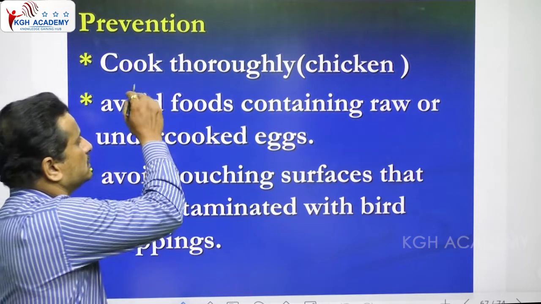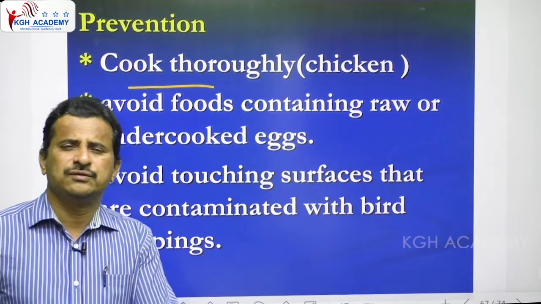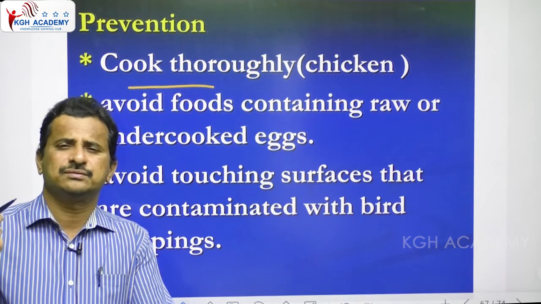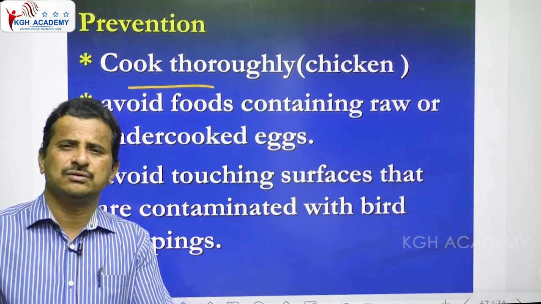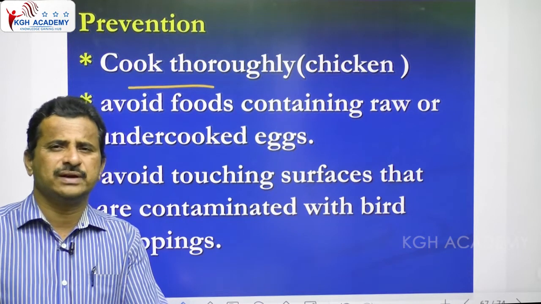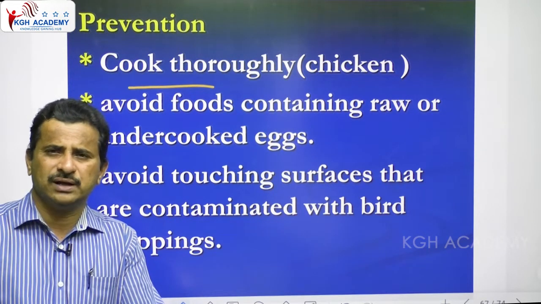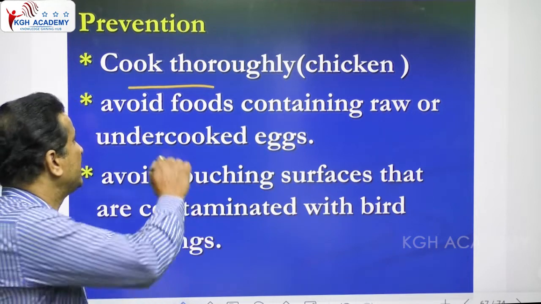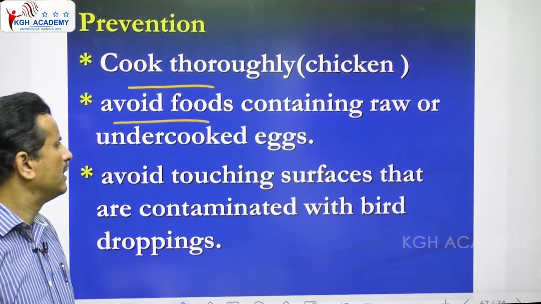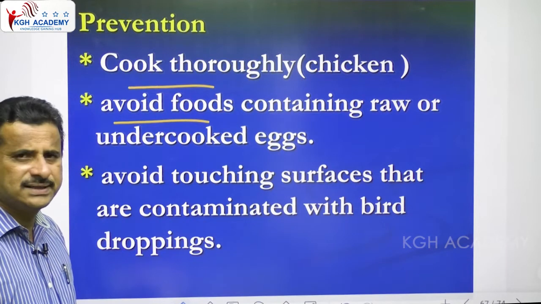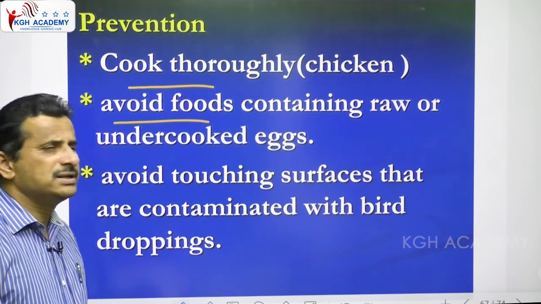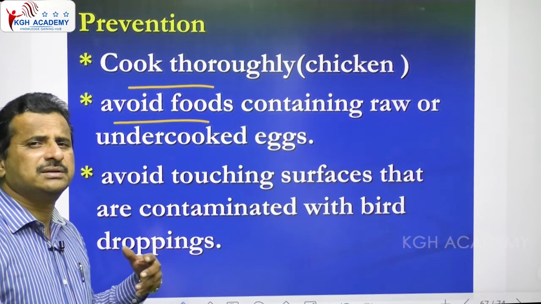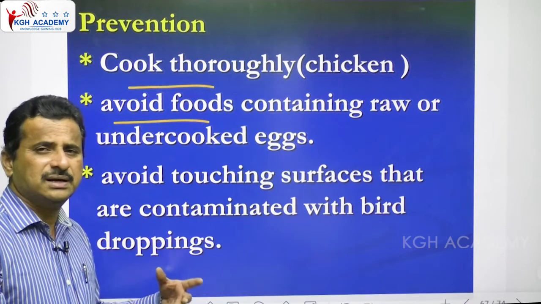See here, cook chicken thoroughly, because the bird flu virus is present in a bird. Through half-boiled, uncooked food, the virus can enter our body. That's why cooking chicken thoroughly, or boiling eggs thoroughly, is compulsory to prevent entry of the virus. And next, avoid foods containing raw or undercooked eggs. Raw eggs and raw food are not recommended, because there is a chance that chicken and eggs contain this virus.